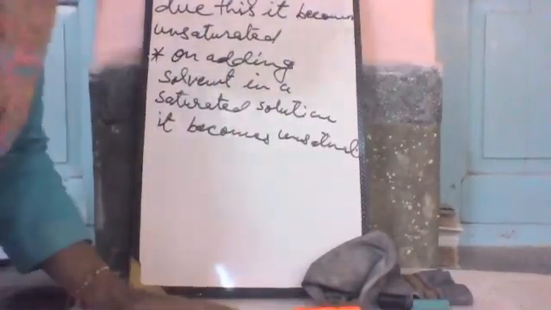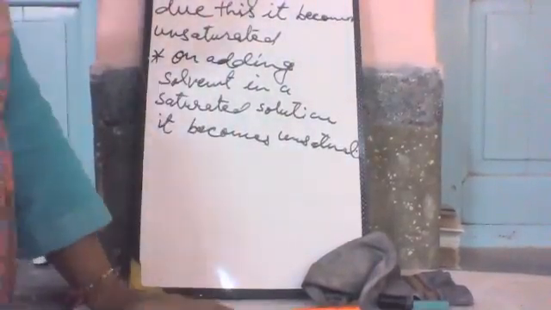Due to this, the solution becomes unsaturated.